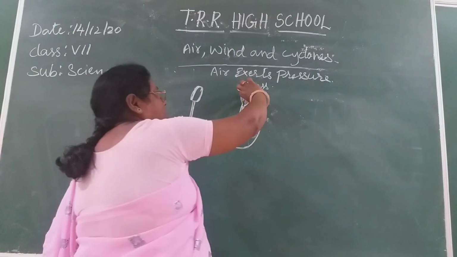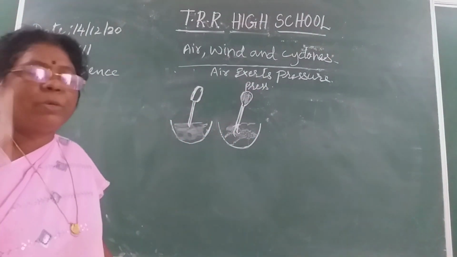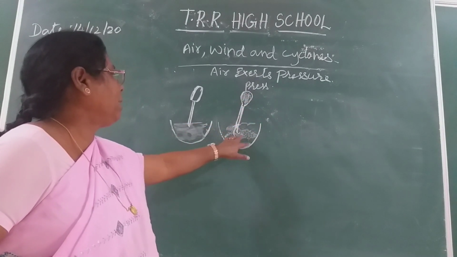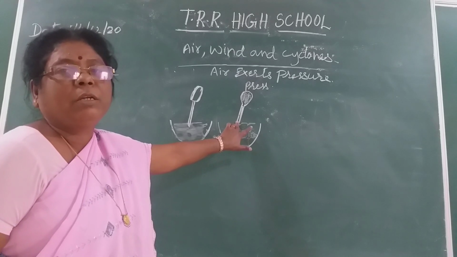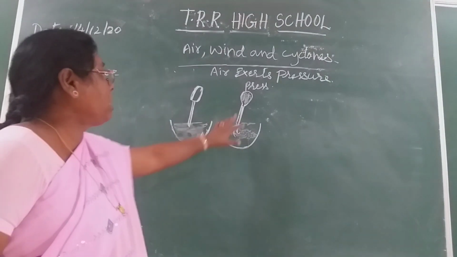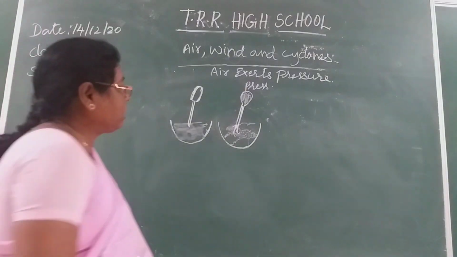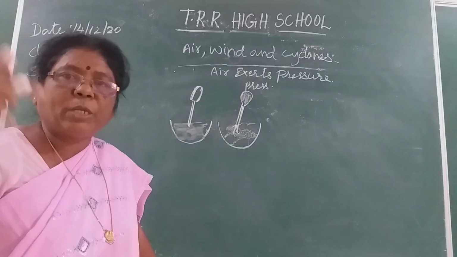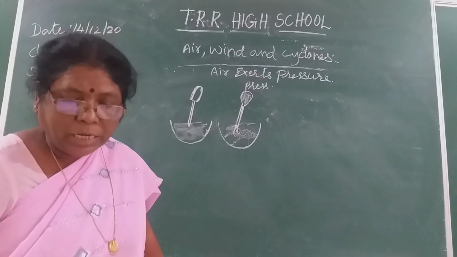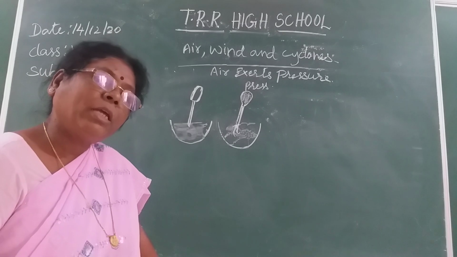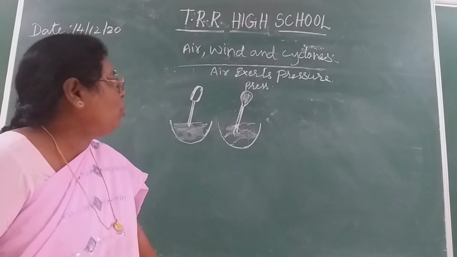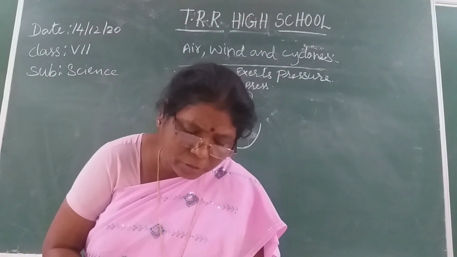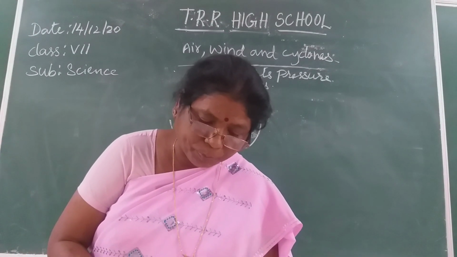Just press the rubber bulb. What happens? Pressure is formed on the air, the air comes out, and the ink enters into the dropper. Understood? Now transfer this ink into the pen. How will you transfer the ink? Again press the bulb, the pressure is formed and the liquid enters into the pen. There are many more examples of air pressure.